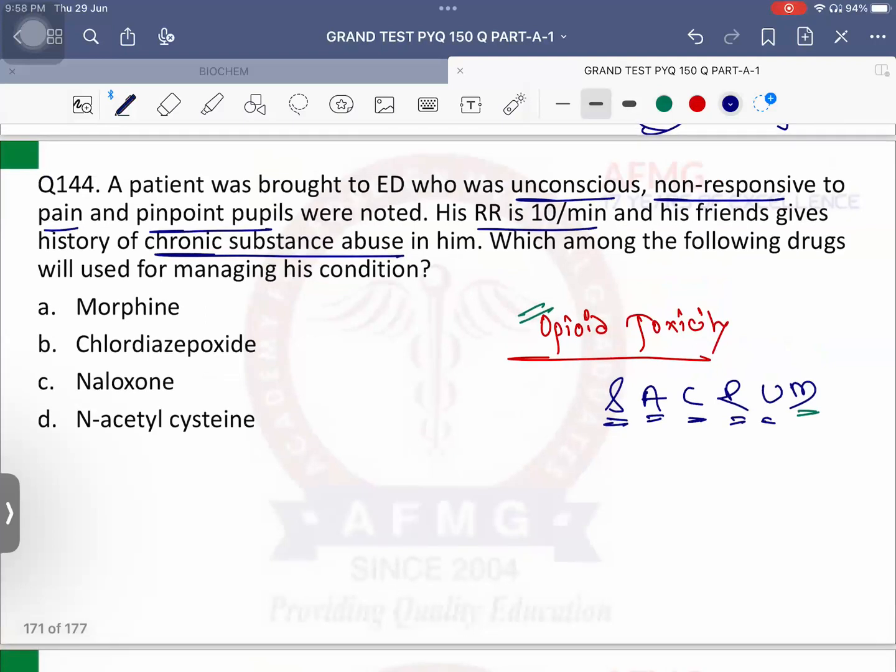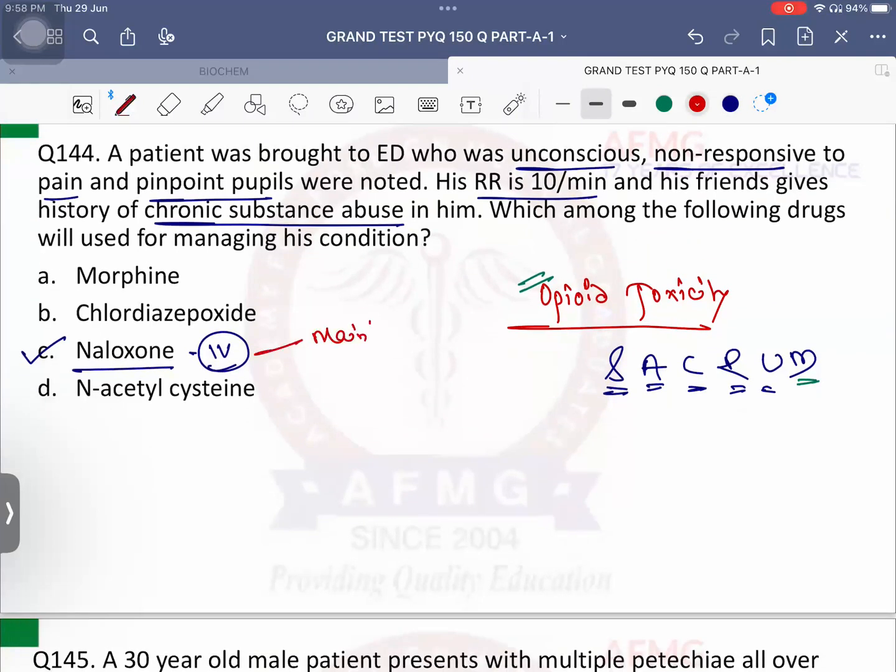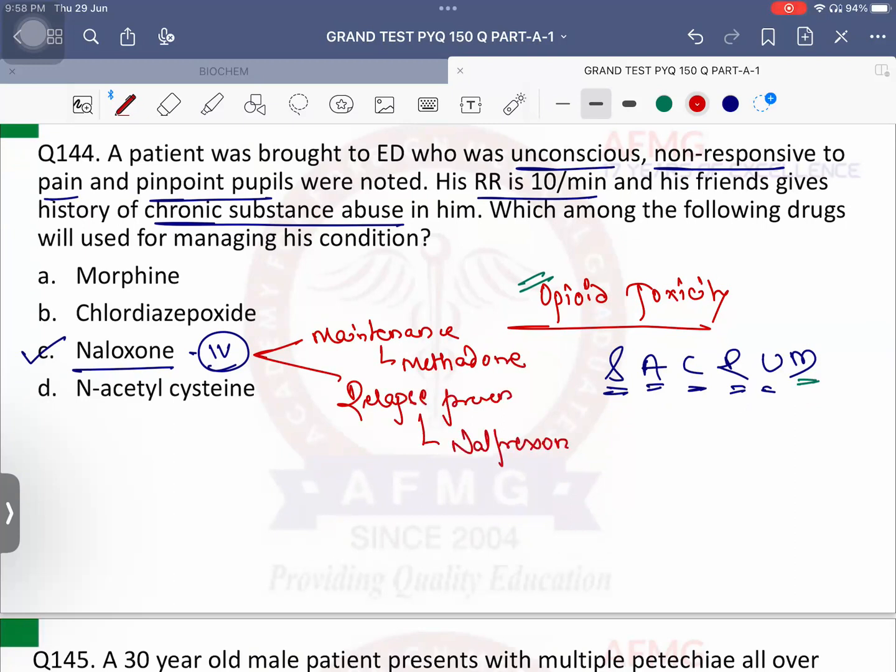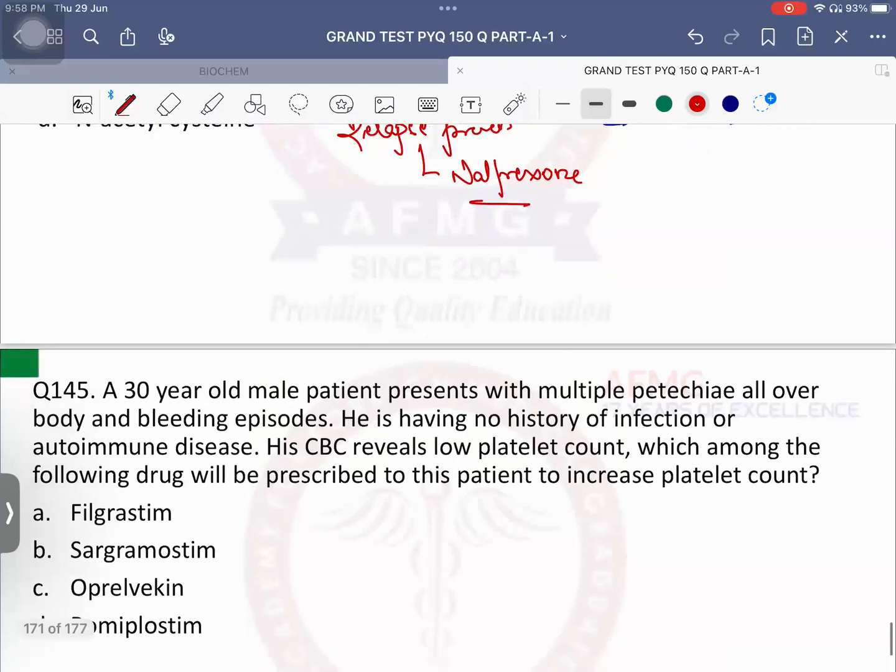The drug of choice for opioid toxicity in emergency is definitely naloxone, which is given via intravenous route. For maintenance phase, what is the drug of choice? For maintenance phase the drug of choice is methadone. And for relapse prevention, what is the drug of choice? Naltrexone. Chlordiazepoxide is the drug of choice for alcohol withdrawal usually. Please remember. N-acetylcysteine is the antidote of choice for PCM toxicity.